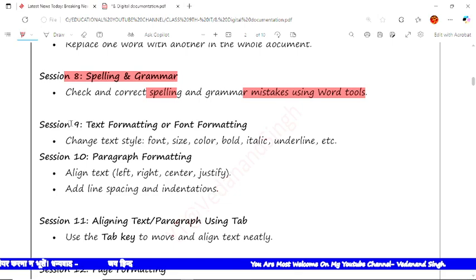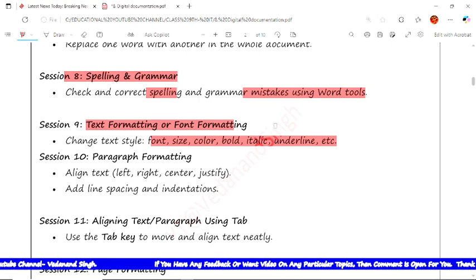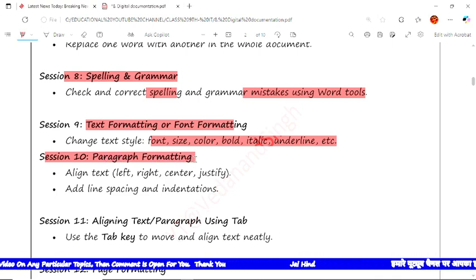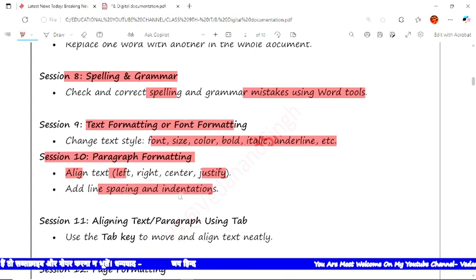In session 9 we'll cover text formatting or font formatting. Here we work with font size, color, bold, italic, underline, and learn how to change the text style and font style. Next, in session 10 we will learn about paragraph formatting. In paragraph formatting we learn alignment: left, right, center and justified. And line spacing and indentation, meaning if we want to keep distance between two lines, we'll use line spacing and indentation.